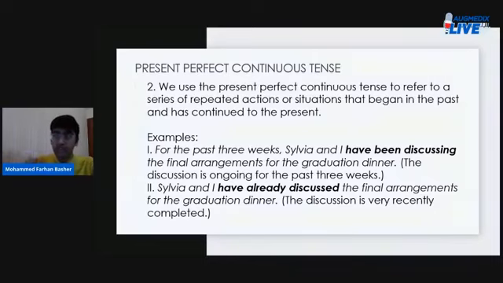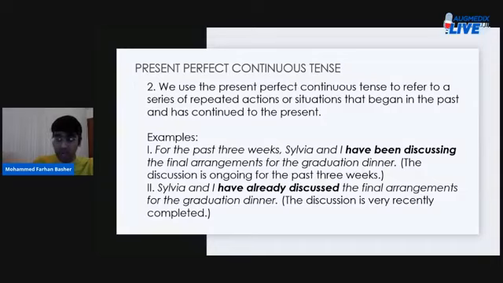So you say, for the past 3 weeks, Sylvia and I have been discussing the final arrangements for the graduation dinner. The discussion is ongoing for the past 3 weeks. Sylvia and I have already discussed. Sylvia and I have already discussed the final arrangements for the graduation dinner.